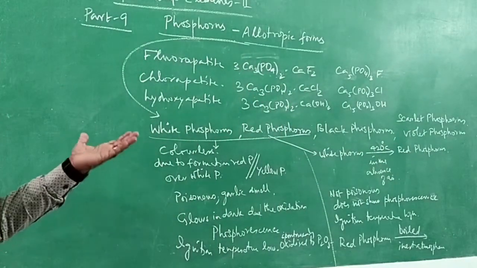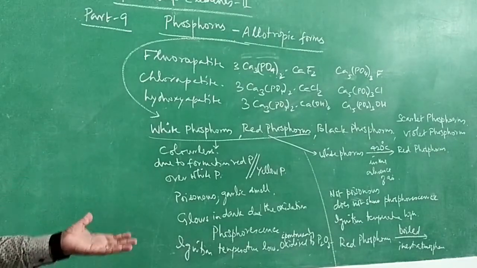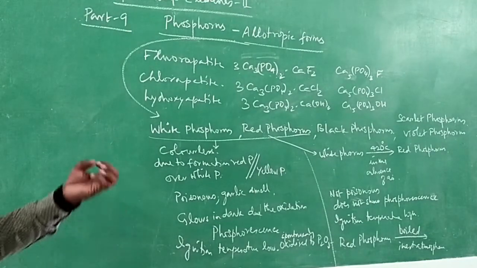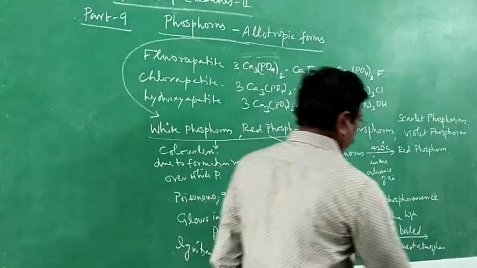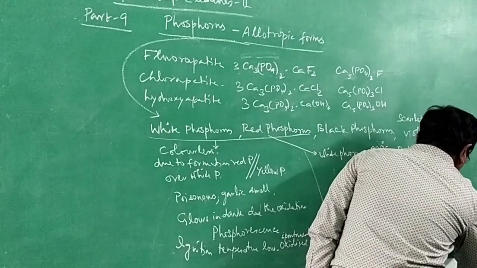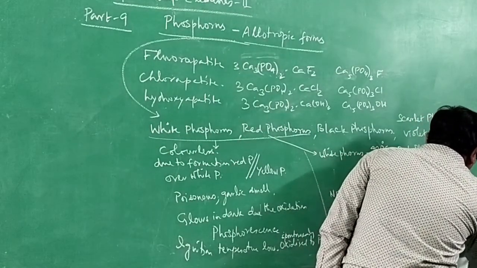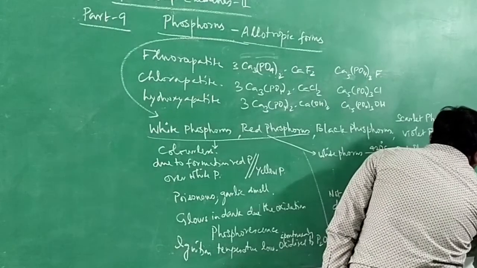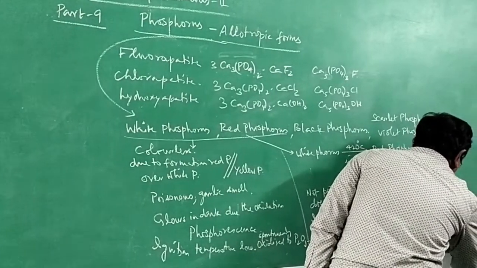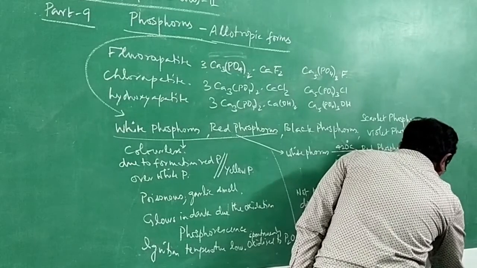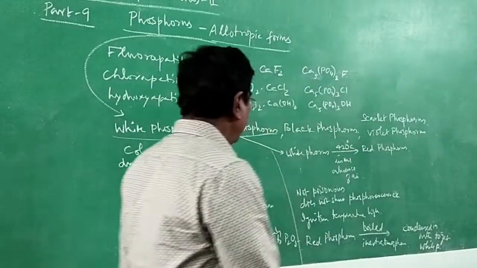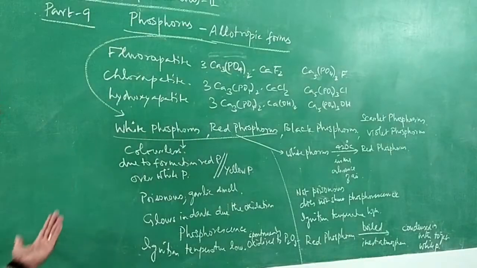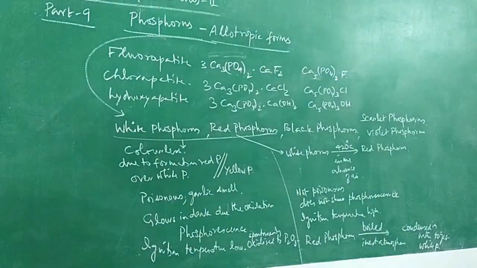When heated, we are boiling red phosphorus under an inert atmosphere, and it is condensed in a water bath to get white phosphorus, or so-called yellow phosphorus. This is how red phosphorus can be converted into white phosphorus. So that is about the important features of red phosphorus.